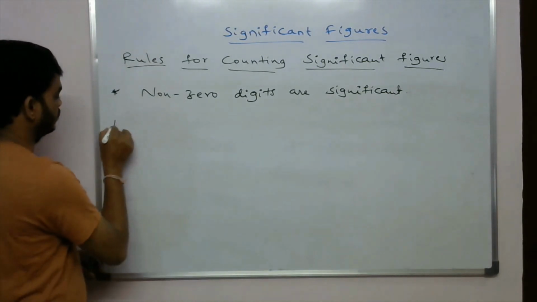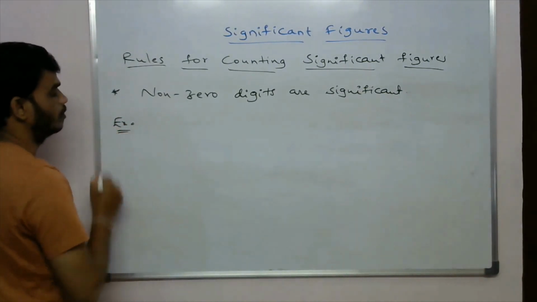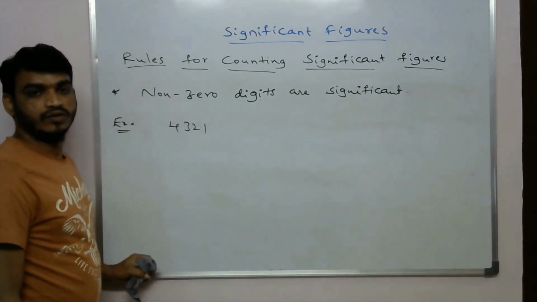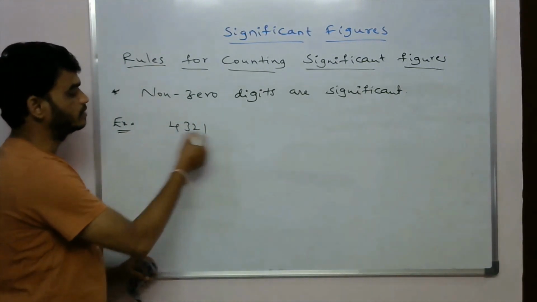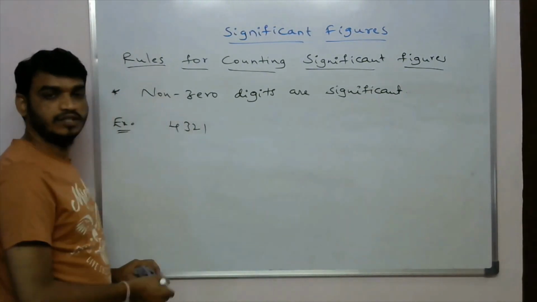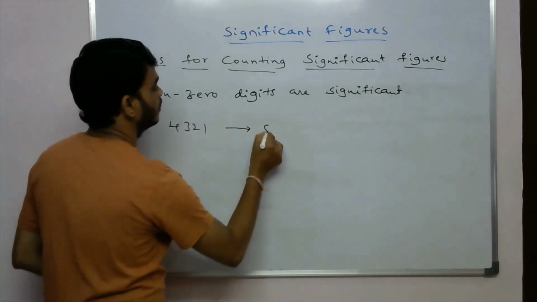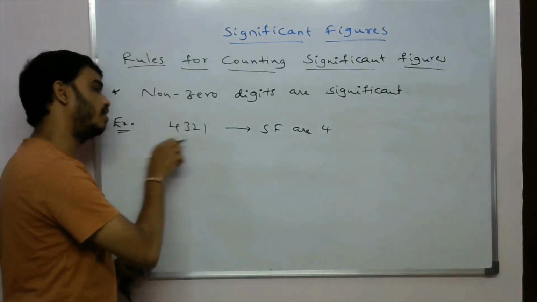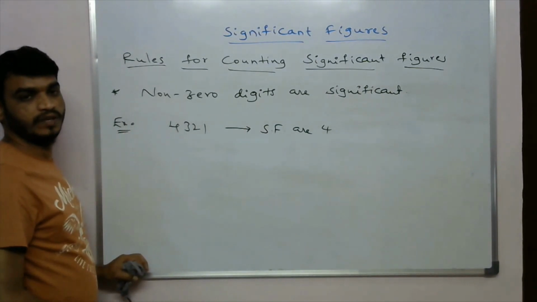Okay, for example, 432.1. In this is the non-zero number, and we have non-zero digits. So the significant figures are 4 because all are significant only.